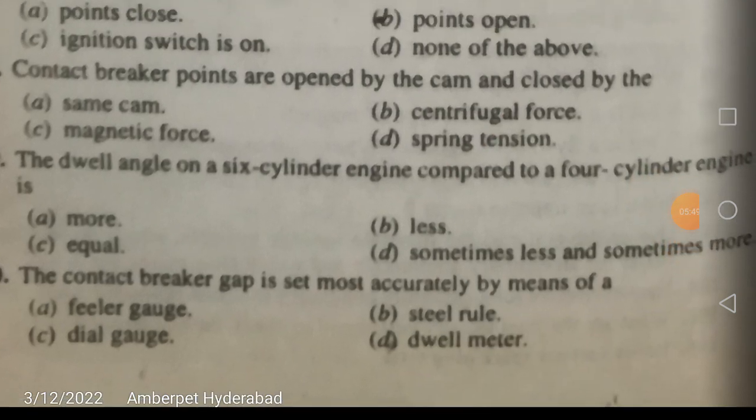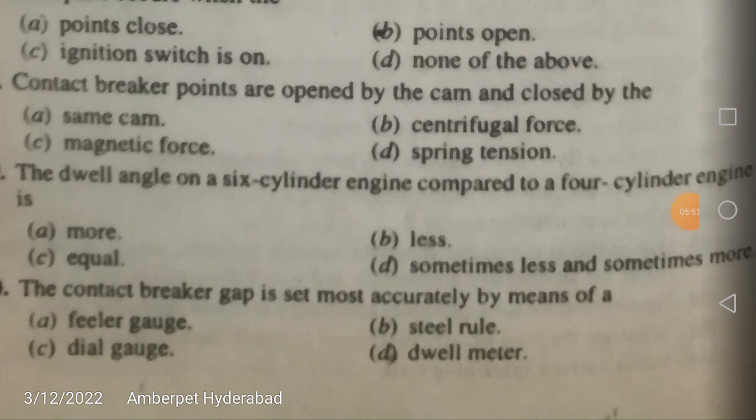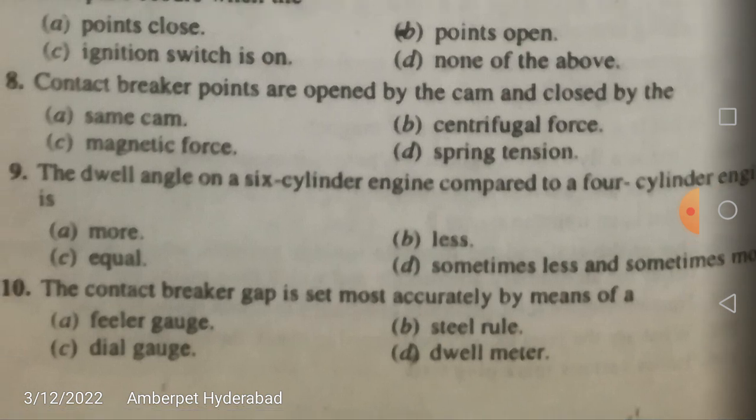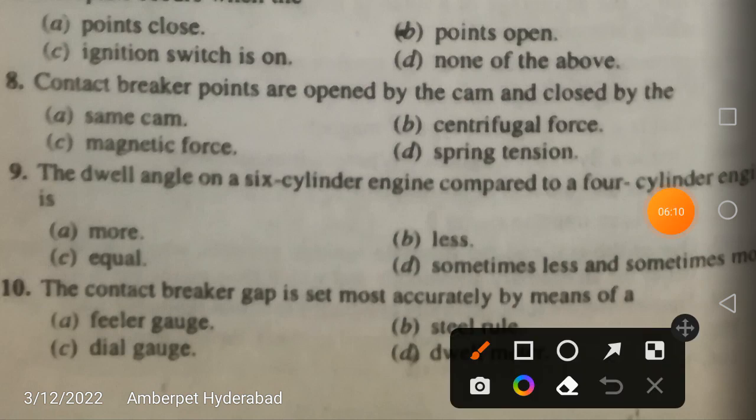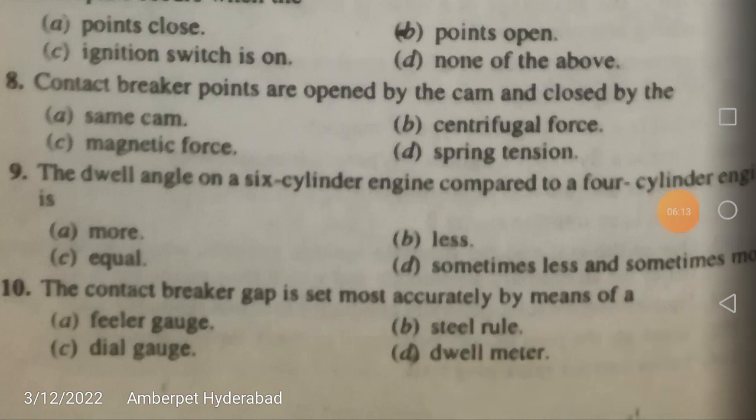Alright. The contact breaker gap is set most accurately by means of which device? Is it a feeler gauge, steel rule, dial gauge, or dwell meter? This is going to be set correctly by a dwell meter. Okay, friends, so the dwell meter is the device required to set the contact breaker gap very accurately.